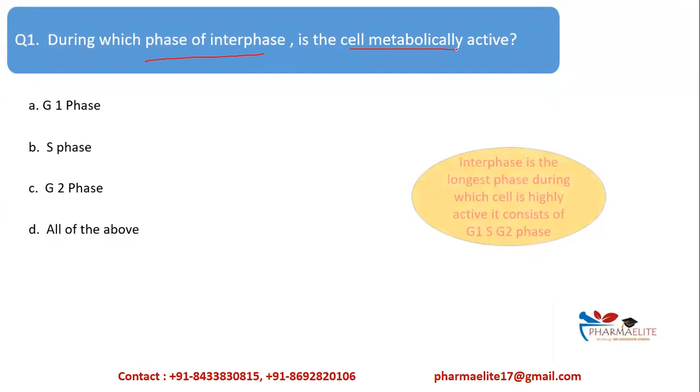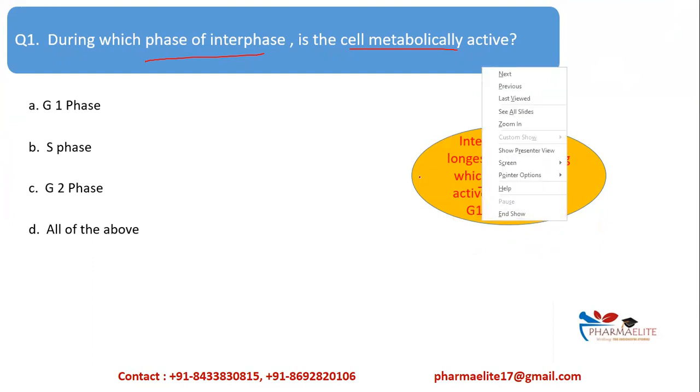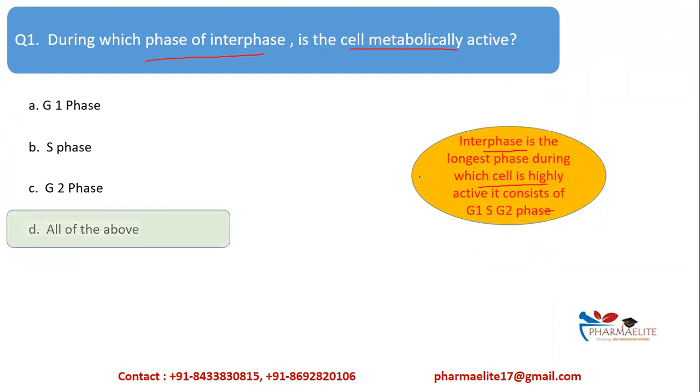We have just now seen in the first slide that interphase is the longest phase of the cell cycle. The cell is highly active in G1, S, and G2 phase. So in the whole of the interphase, the cell is active. So in this case, the correct answer is all of the above.